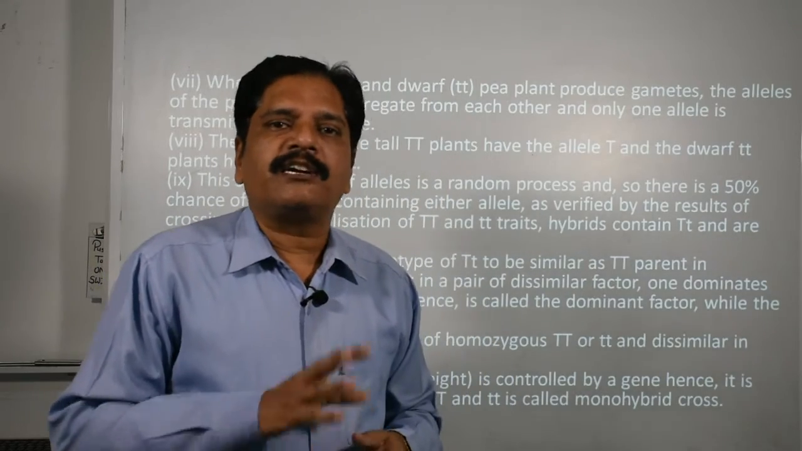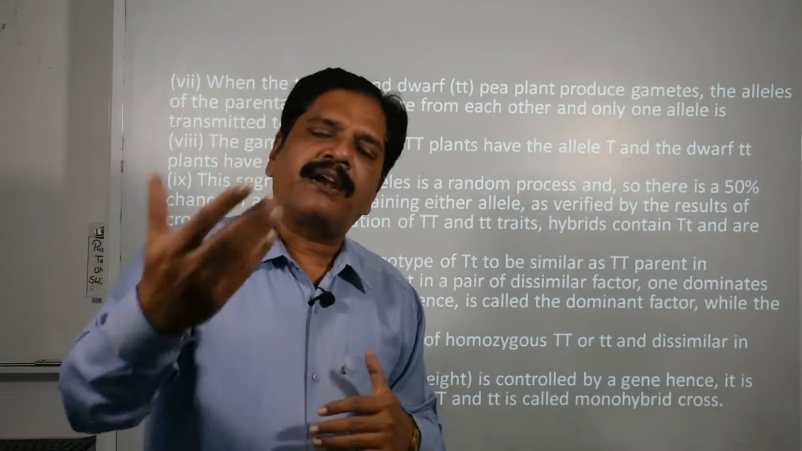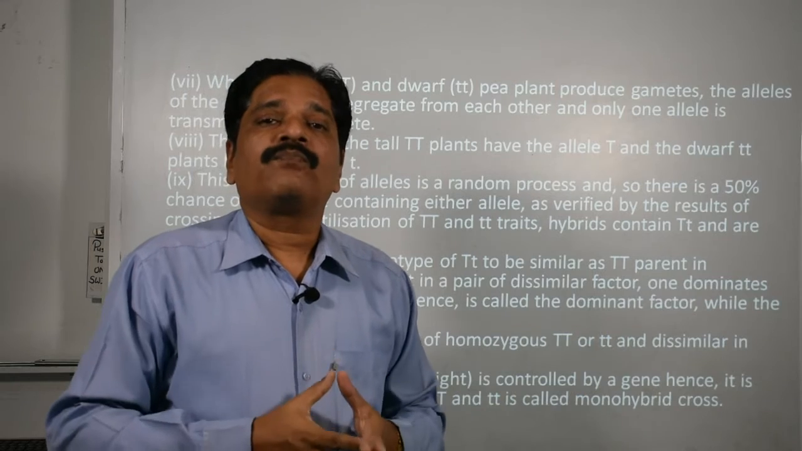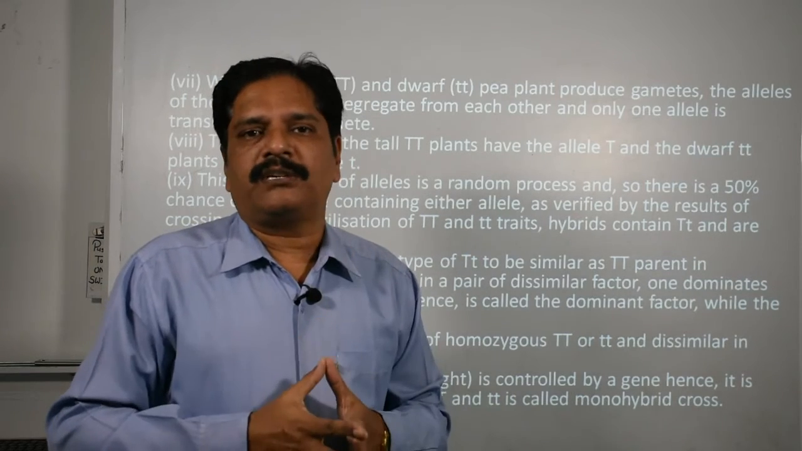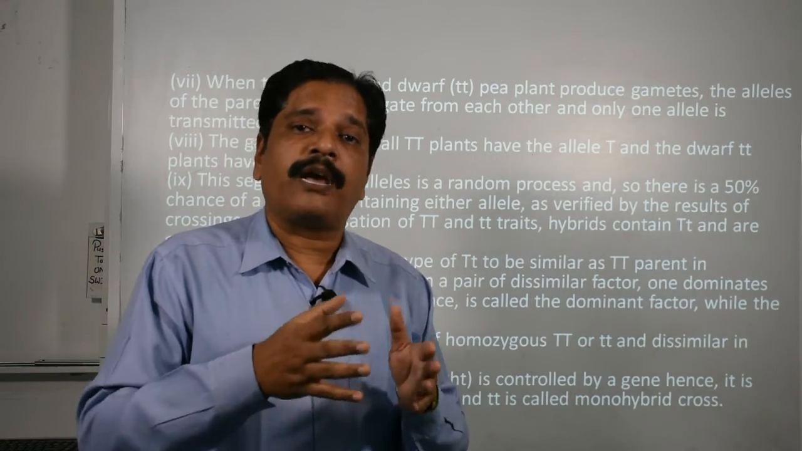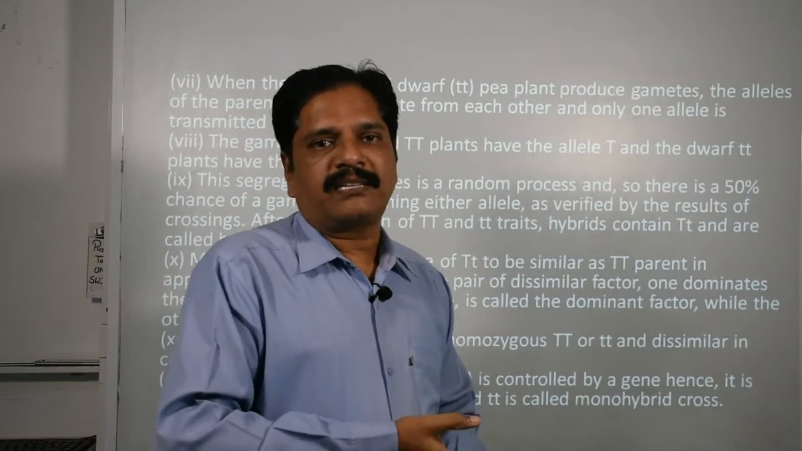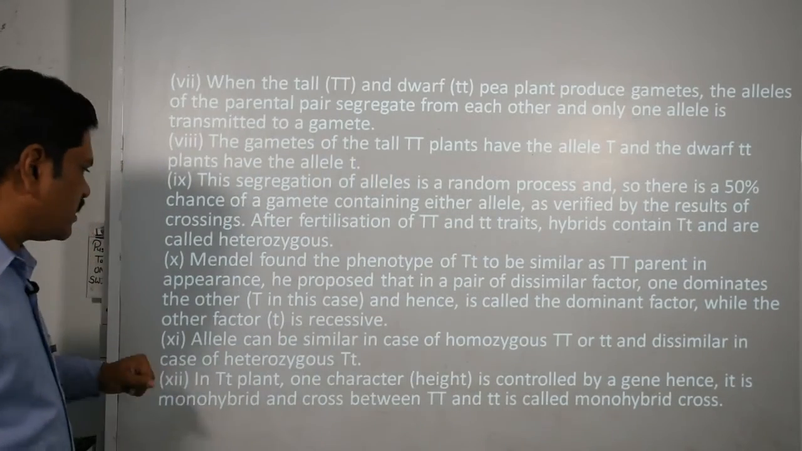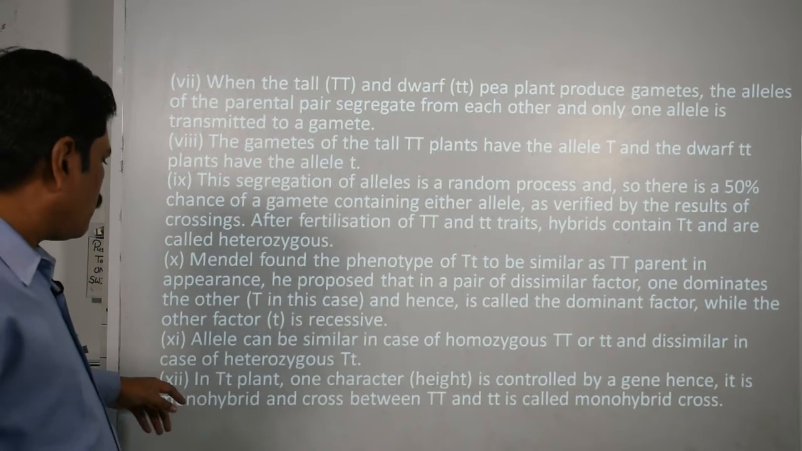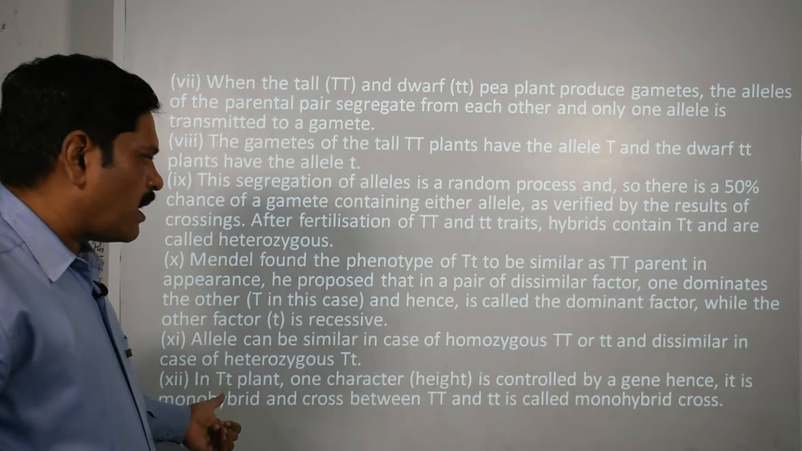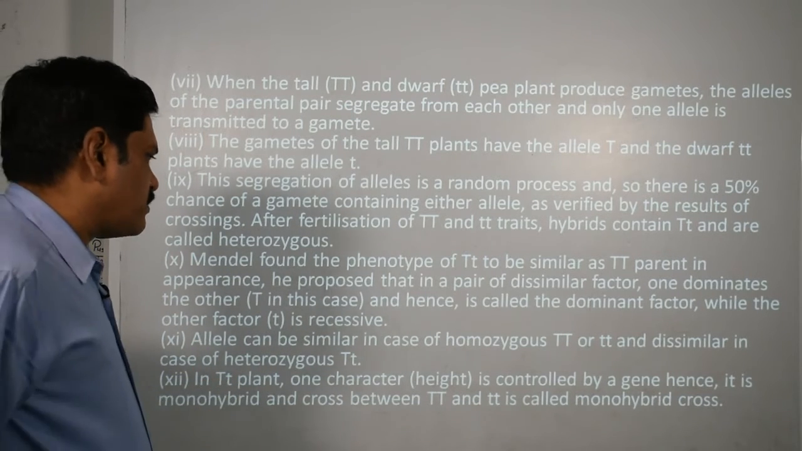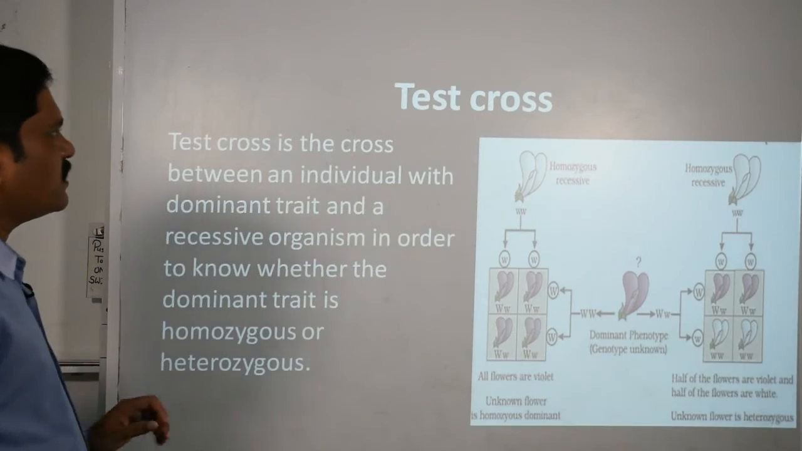Make it very clear: if the dominating gene is there, then it will always express itself. It doesn't matter what the other gene is, but to express the recessive gene, it is compulsory to have both genes recessive, or homozygous in nature. Clear? Now, in plants we can control genes by crossing.